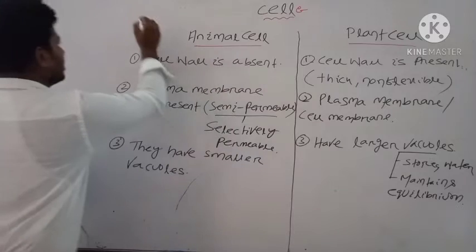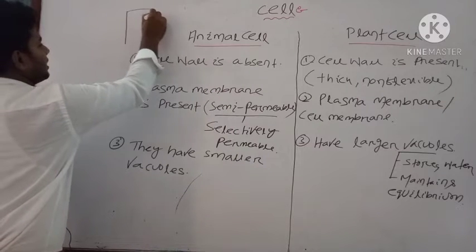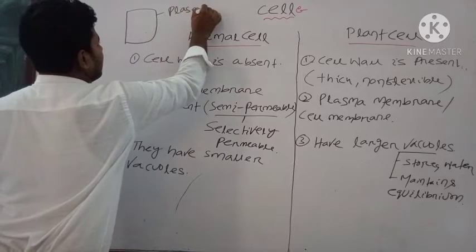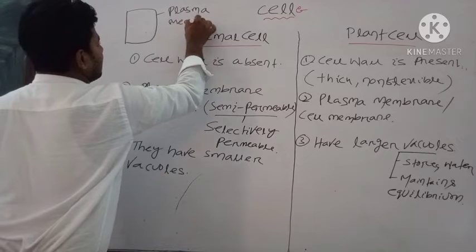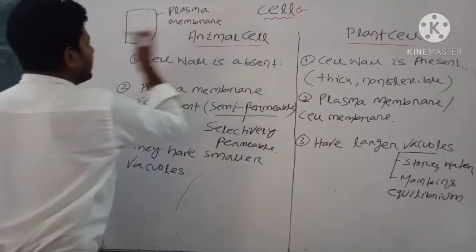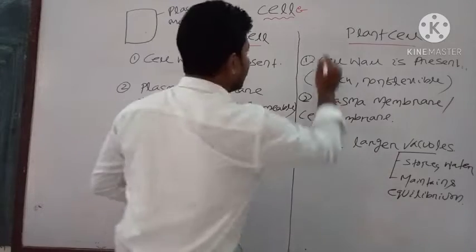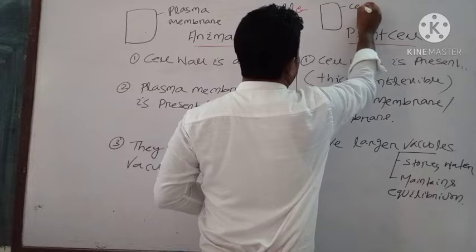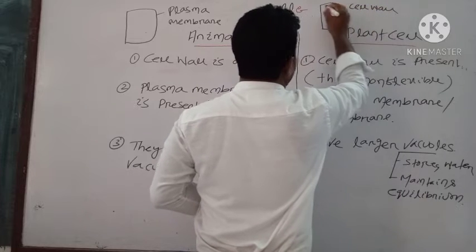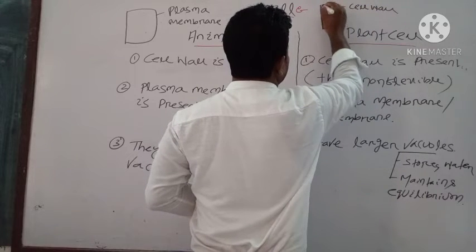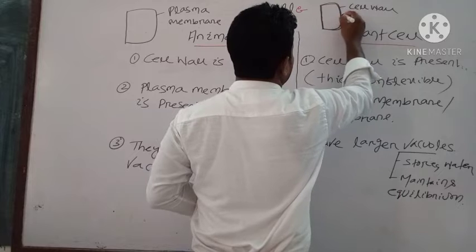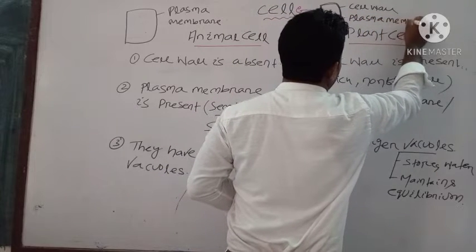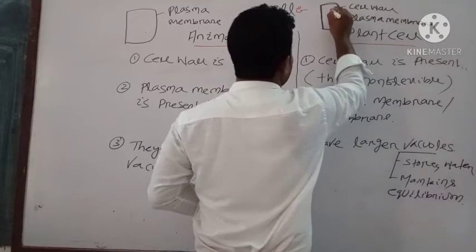Okay, suppose this is your animal cell, and this is your plasma membrane. Here cell wall is absent, but here this is your plant cell, this is the cell wall, and this is the plasma membrane, which is having a larger vacuole.